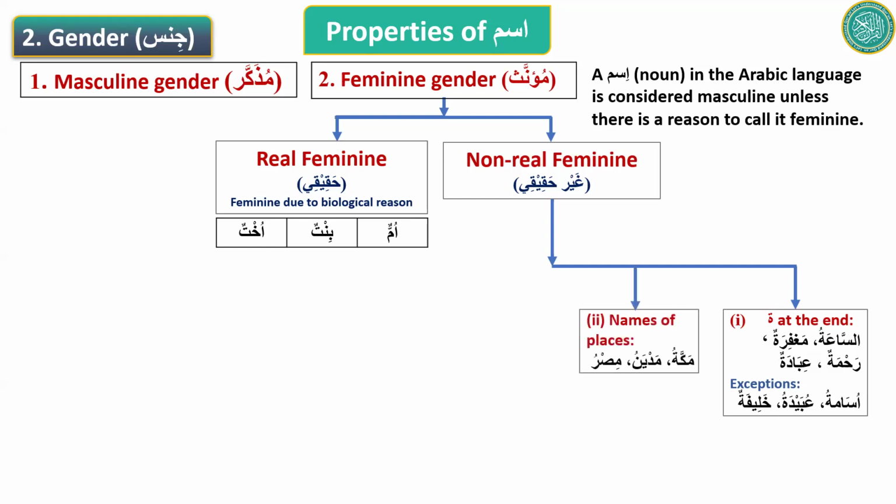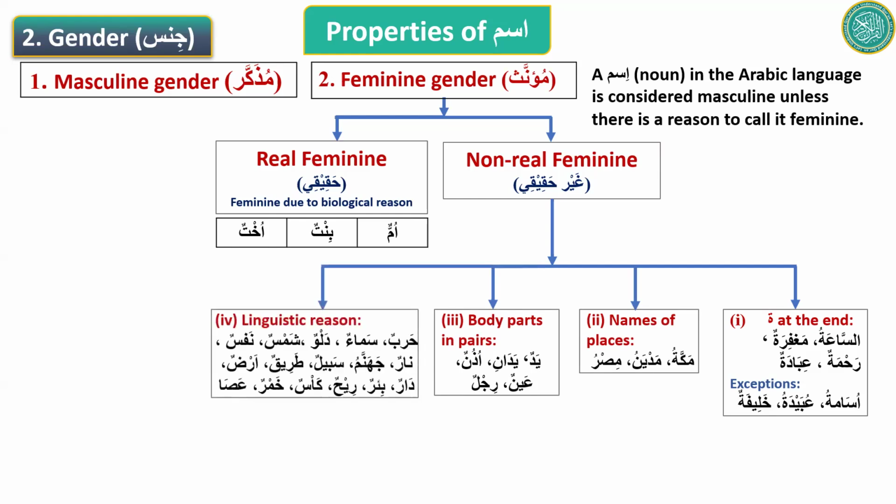Names of places, proper names of places are all feminine. Body parts in pairs, like two hands, or even one hand. Eyes, ear. The body parts which are in pair, they are considered feminine. Arabs treat them as feminine.